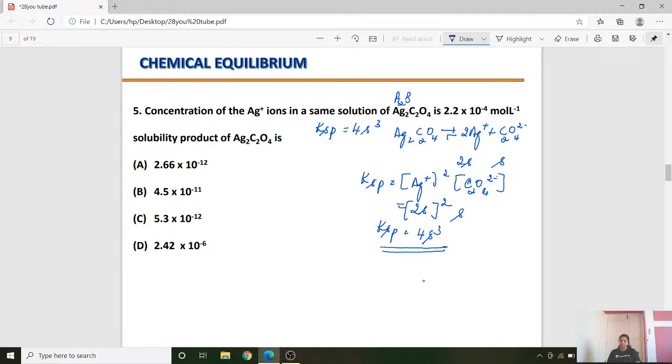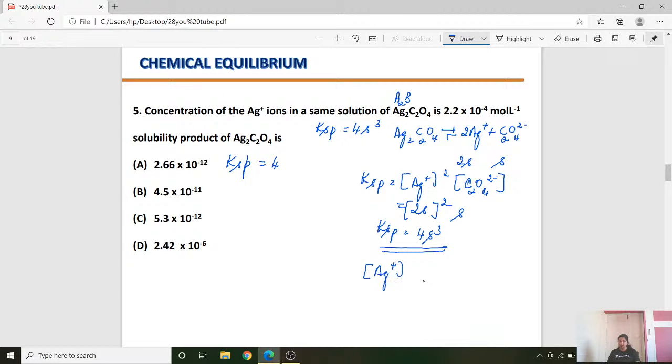Now Ksp is asked, the solubility product is asked. That means you need to know solubility. Now what is the solubility, student? It is given here as Ag plus concentration.